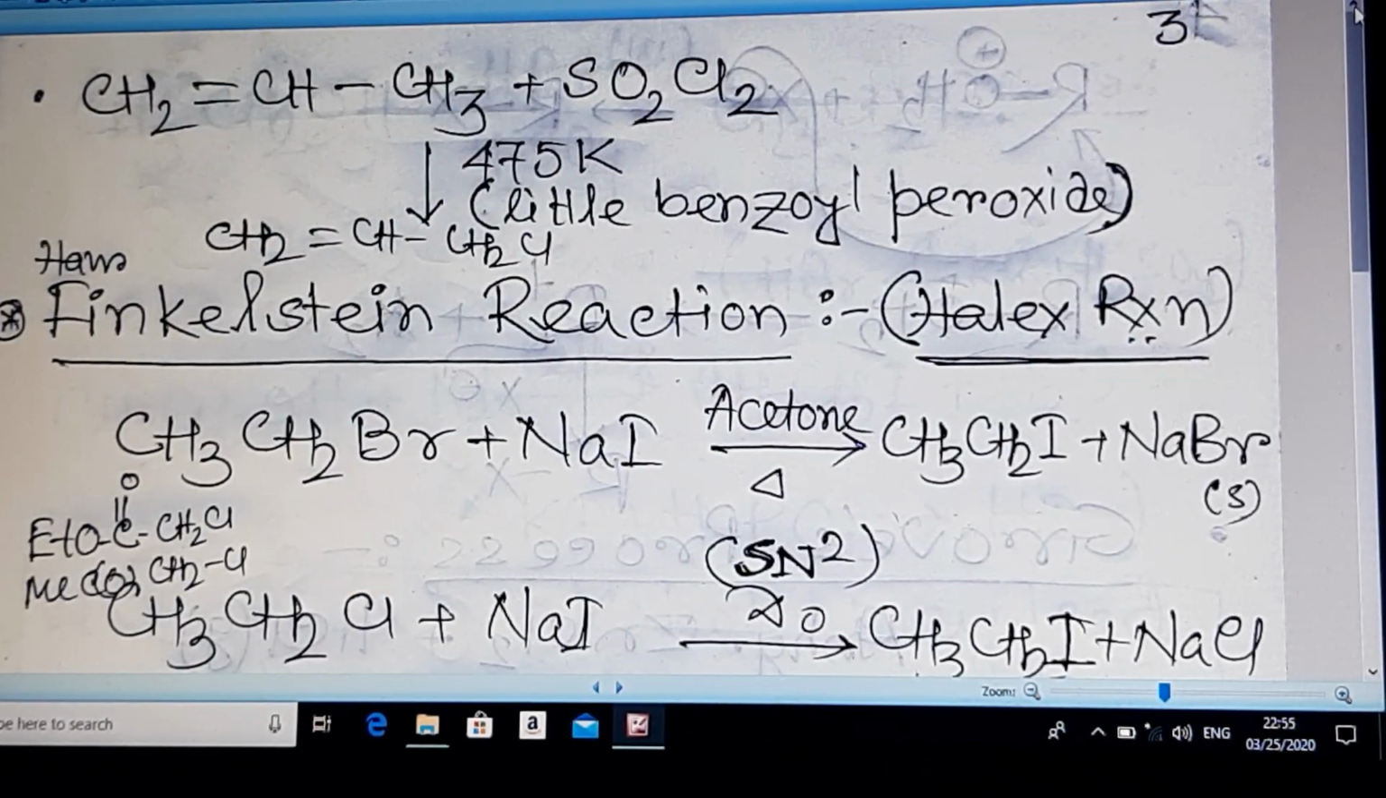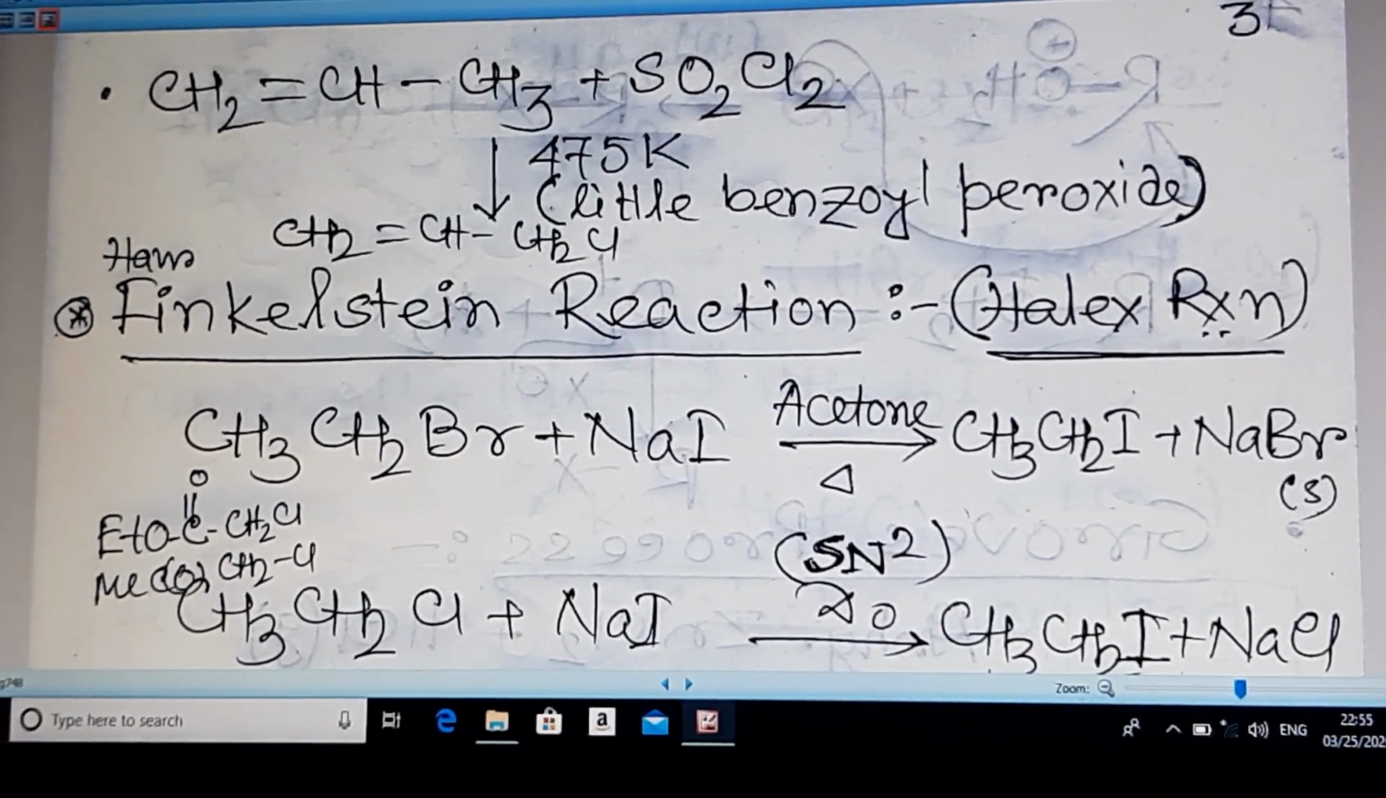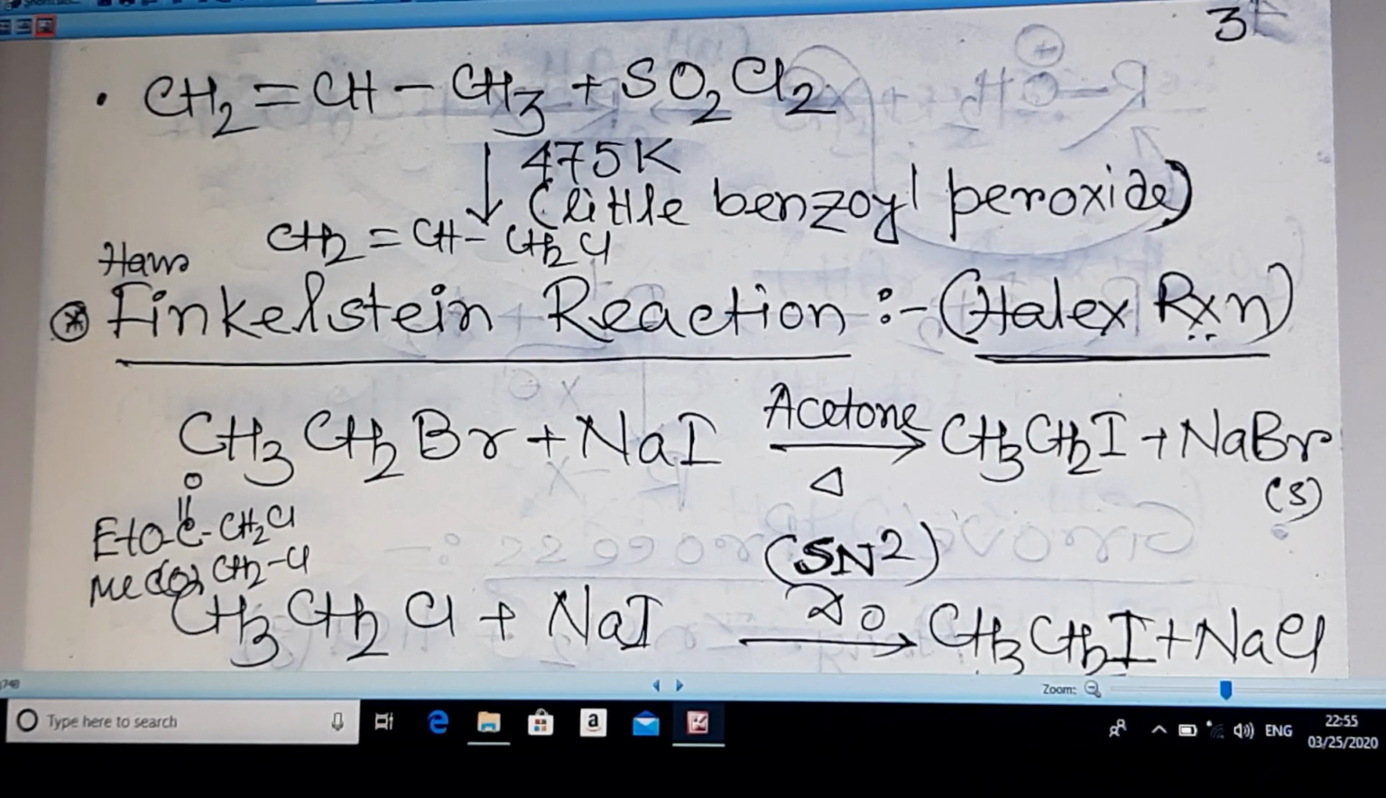Okay, I have no board with me now. I cannot show you the mechanism. I shall tell you tomorrow on board.